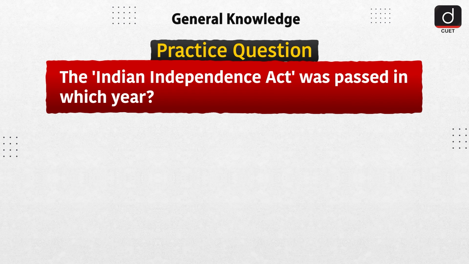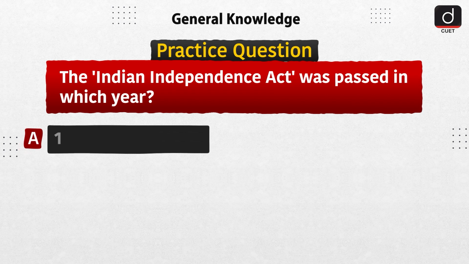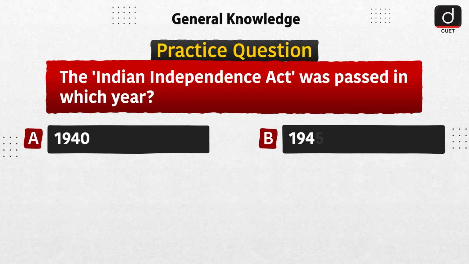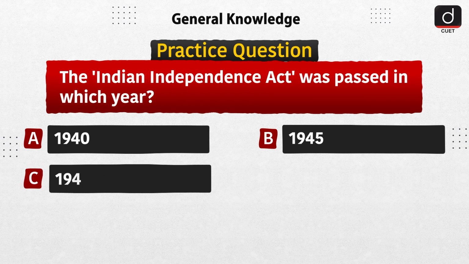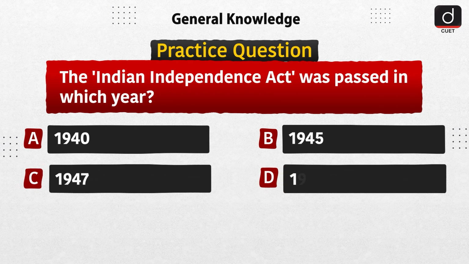Now it's time for practice question. The Indian Independence Act was passed in which year? Option A, 1940. Option B, 1945. Option C, 1947. Or option D, 1950.